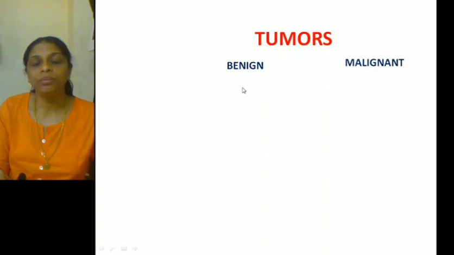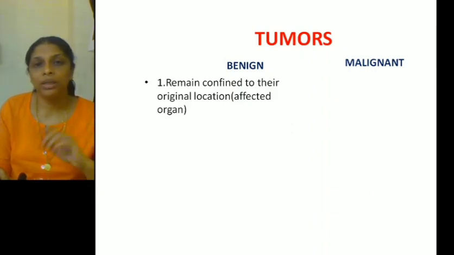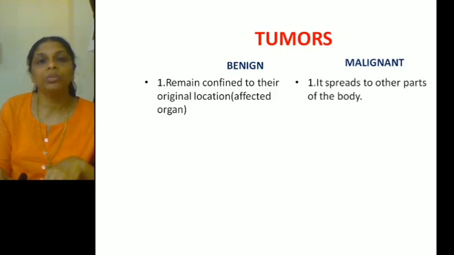Now benign tumor, the first point, as I've told you, these tumors remain confined to their original location, means where they are affected. It remains in that affected organ. For example, if it is formed in the skin, it will be formed there only. If it is formed on the hand, it will be formed on the hand only. It will not move from there to other parts. Whereas a malignant tumor spreads from one part of the body to the other. So that is one of the major differences between a benign tumor and a malignant tumor.